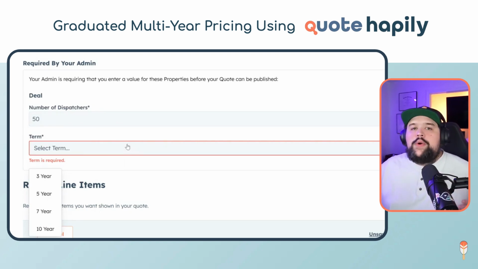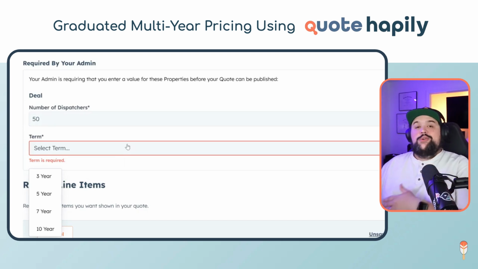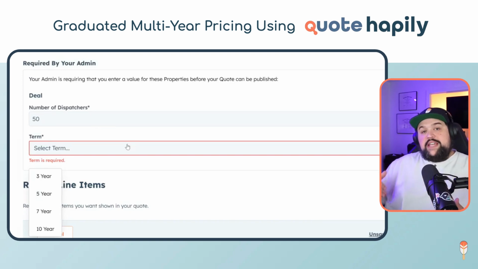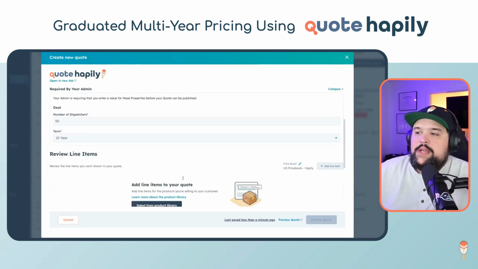I cannot build the quote unless I've given this information. That's because this information is going to be used in the calculations that actually calculate the price of the different years of this product. So I'm going to go ahead and choose 10-year. We're doing a big one, right? So it's a 10-year deal.